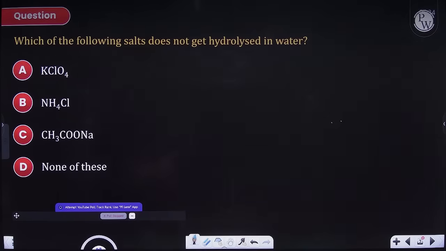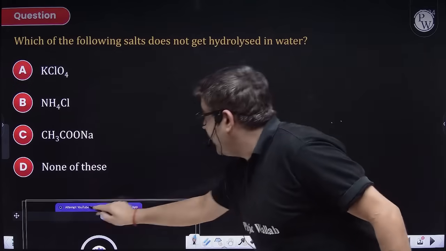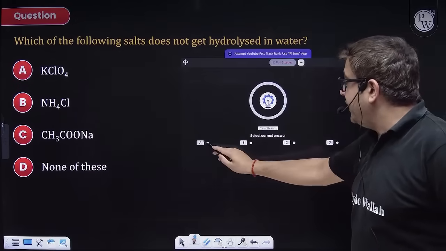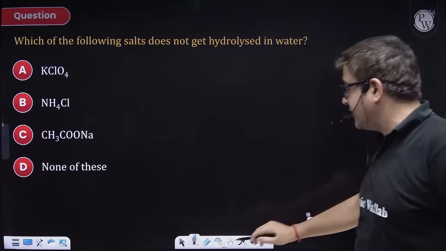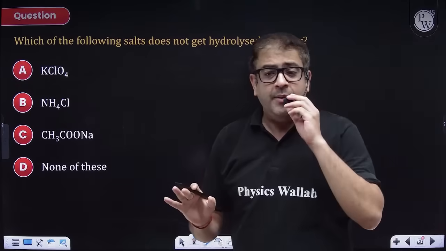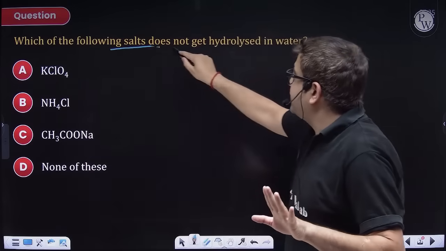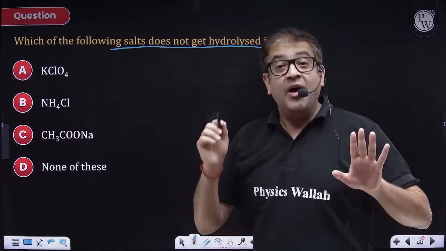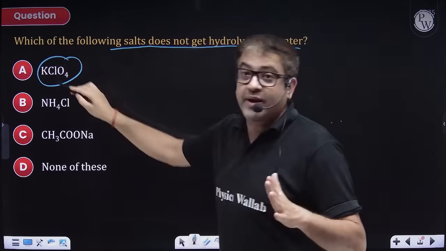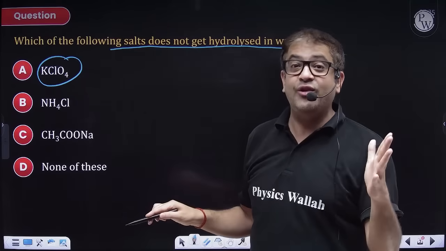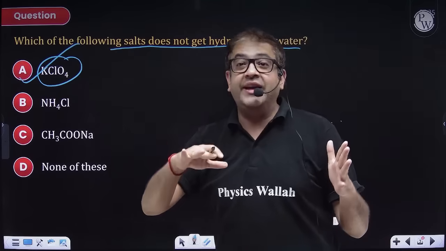Let us check. Beta, please have a habit of reading the question properly. The question is saying no, none of the students has attempted it correctly. No worries. But please have a habit of reading the question properly. Beta, which of the salts does not get hydrolyzed? Only a salt of strong acid and strong base. So the base will be KOH, the acid is HClO4, perchloric acid. So beta, this will be the salt which will not have any interaction.